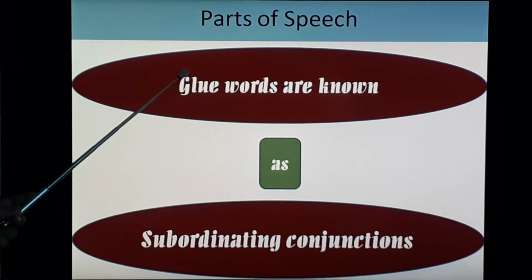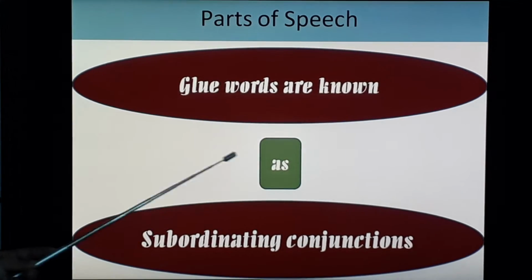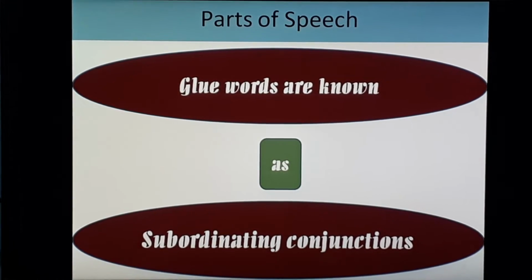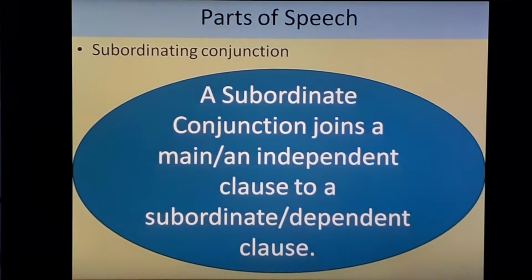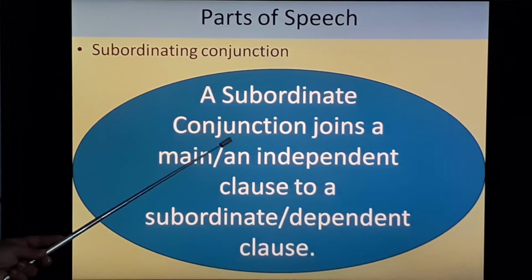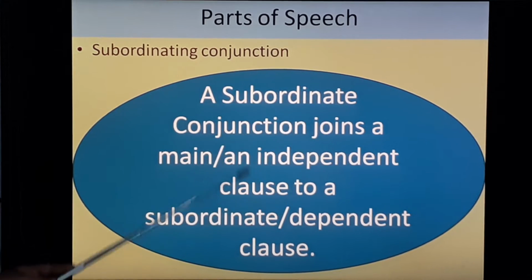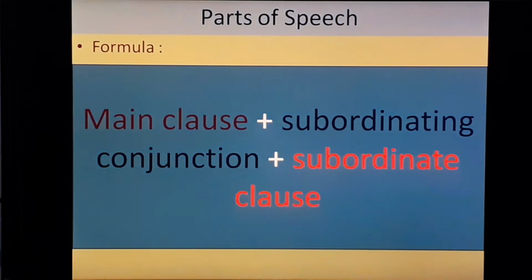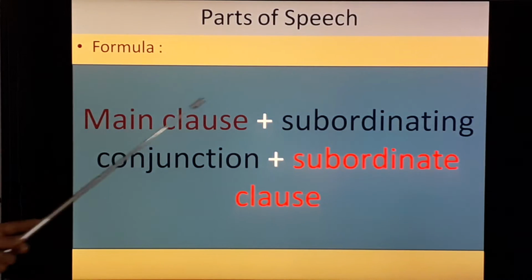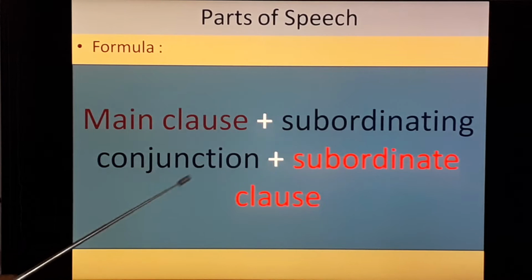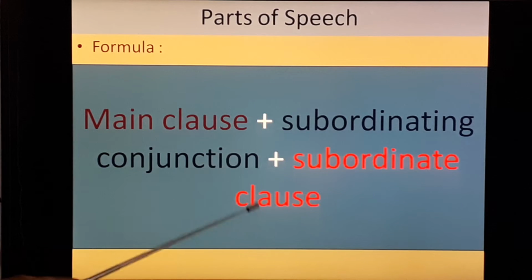First of all, we will see glue words are known as subordinating conjunctions. A subordinating conjunction joins a main or an independent clause to a subordinate or dependent clause. Let's see the formula: main clause plus subordinating conjunction plus subordinate clause.